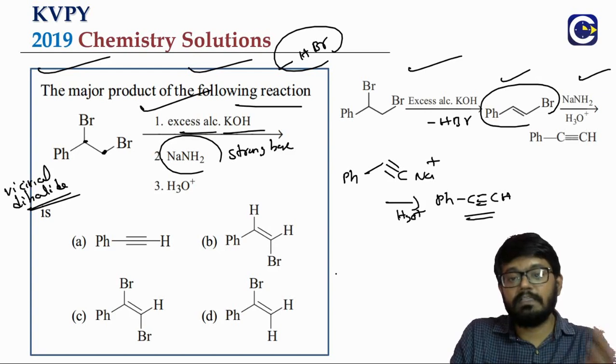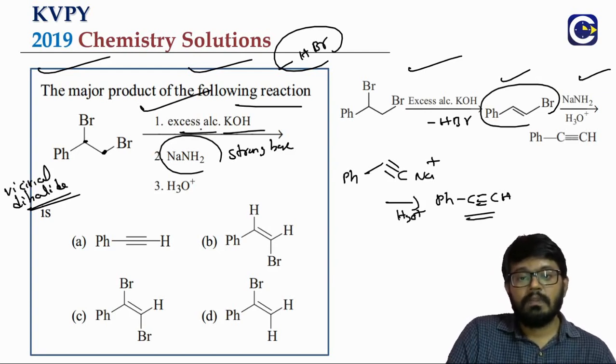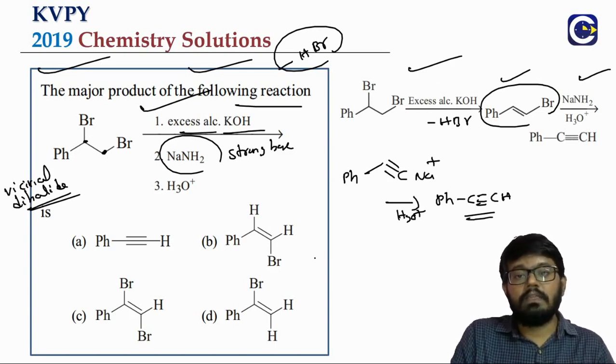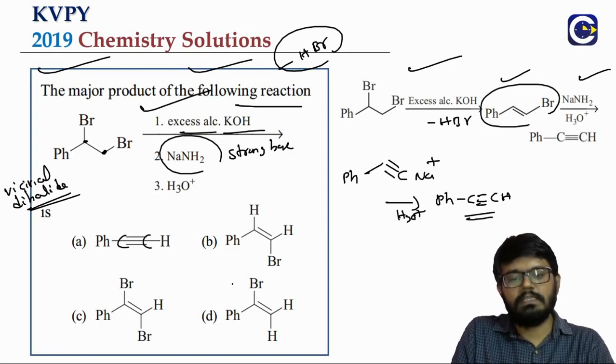In fact, for this reaction, we don't require the alcoholic KOH itself. The vicinal dihalides, when they are reacting with sodium amide, that itself will be able to straight away give us the alkyne. Okay, so this is the final product. So what is the final product? HC triple bond CH. So what is the answer? It is option A.